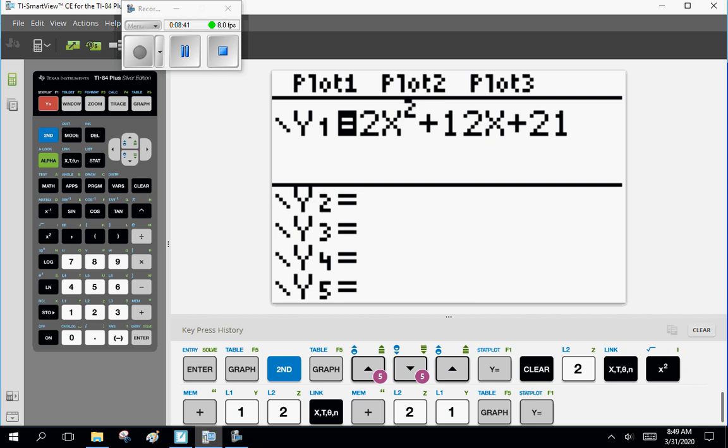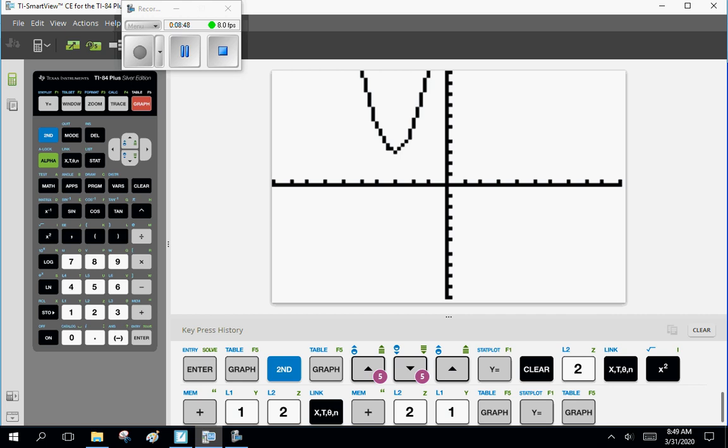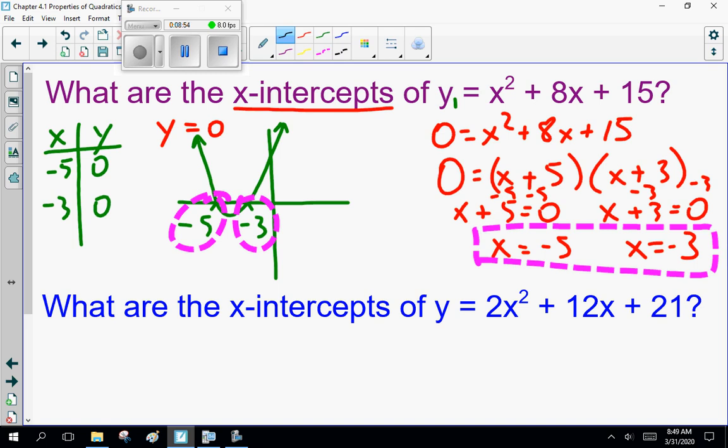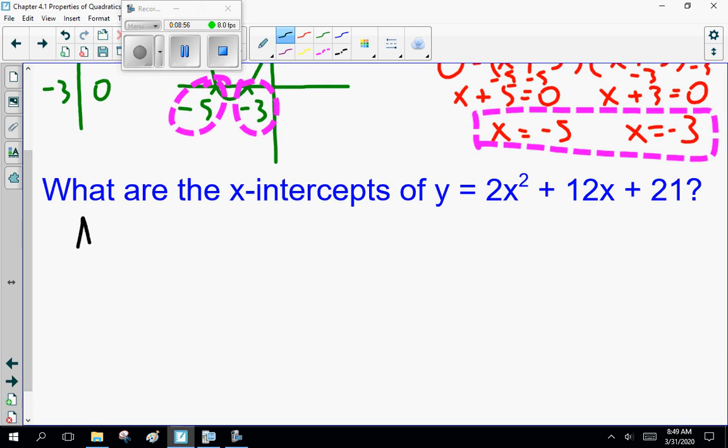And did I get that right? 2x squared plus 12x plus 21. Yes, I did. And where does that cross the x-axis? It doesn't. Woohoo! None.